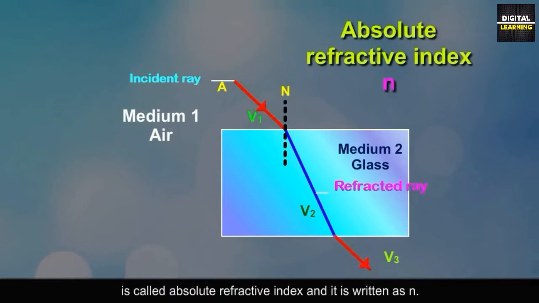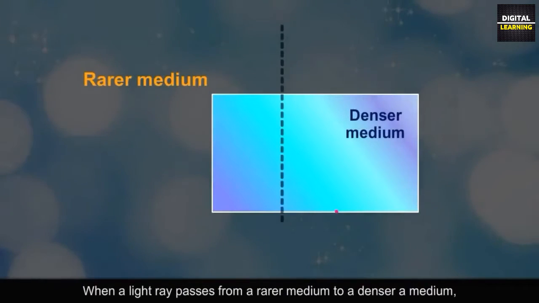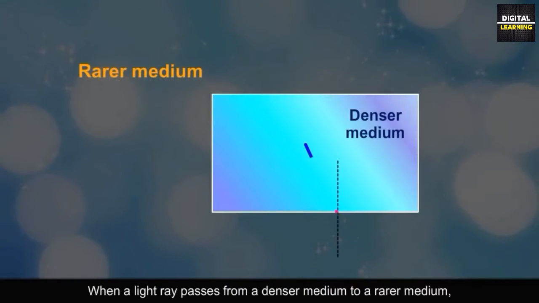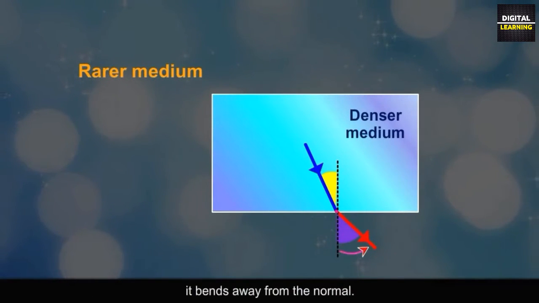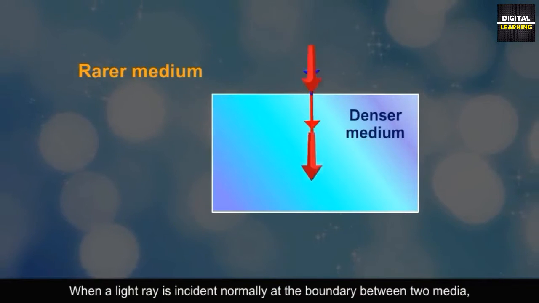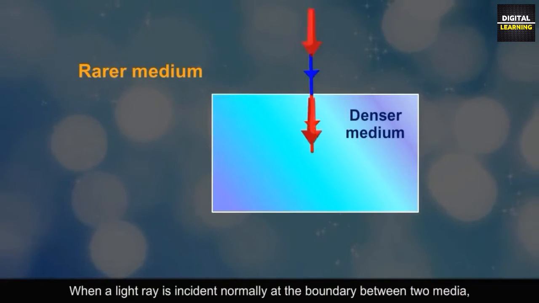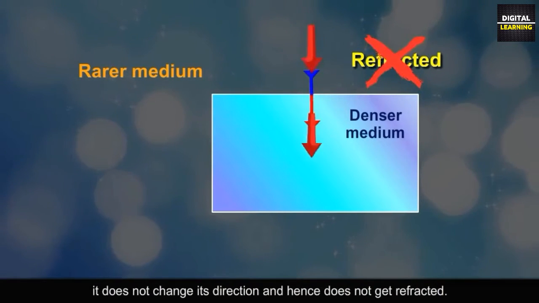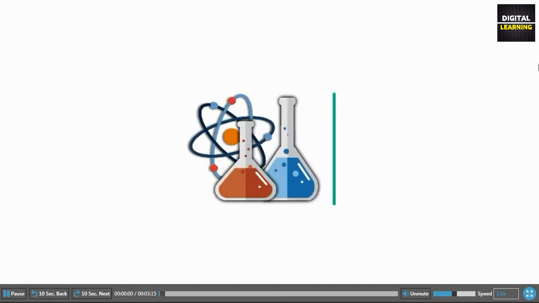is written as n. When a light ray passes from a rarer medium to a denser medium, it bends towards the normal. When a light ray passes from a denser medium to a rarer medium, it bends away from the normal. When a light ray is incident normally at the boundary between two media, it does not change its direction and hence does not get refracted.